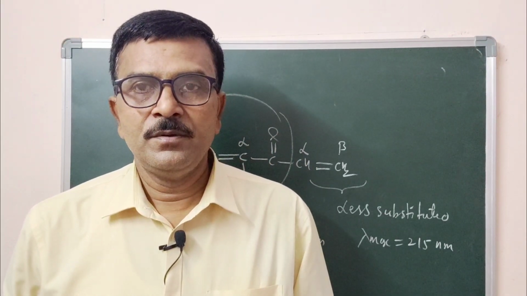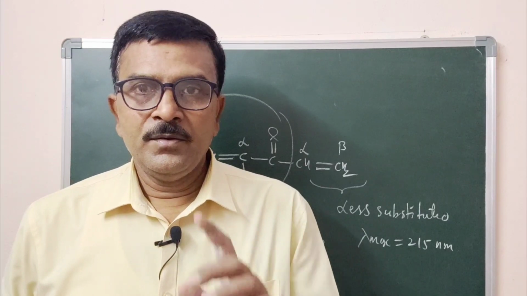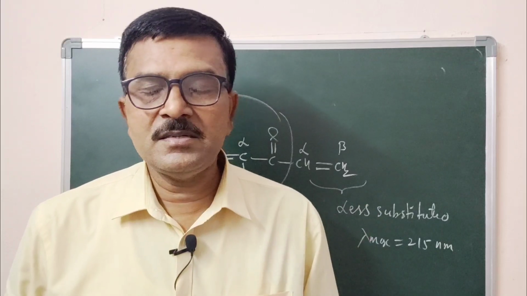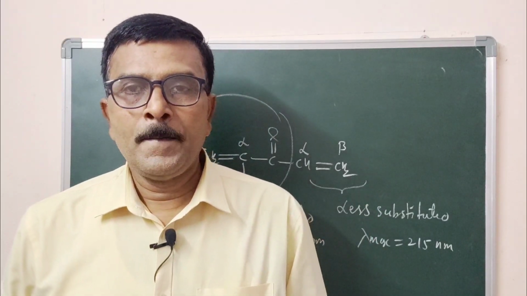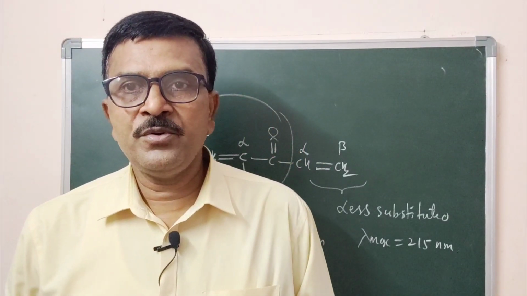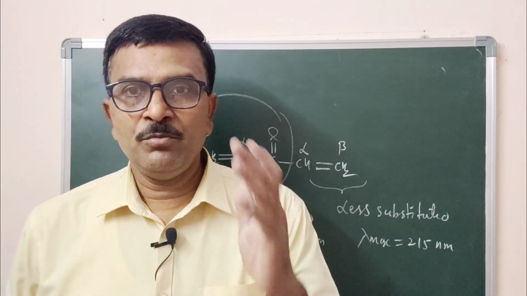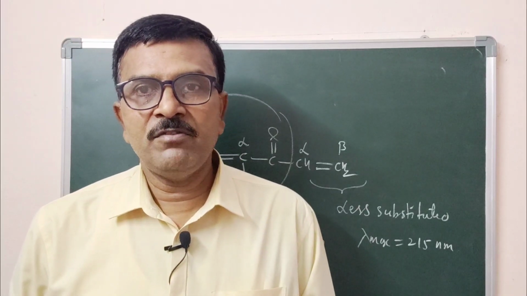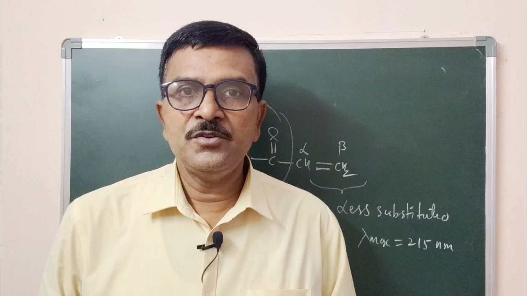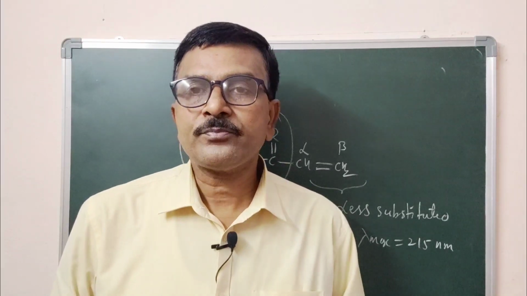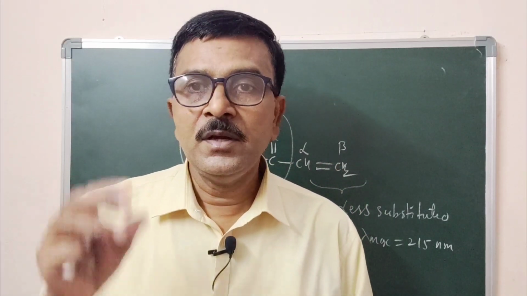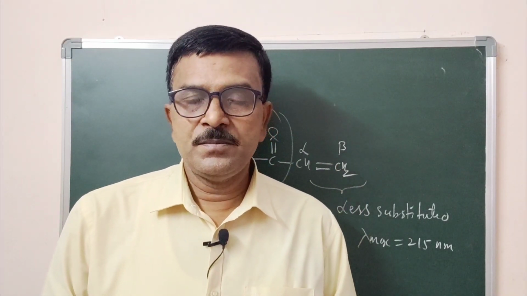Example, cis when compared to trans. So cis appears at a shorter wavelength, trans appears at a longer wavelength. Now coming to the cross conjugated system, the more substituted conjugated system has a longer wavelength of absorption when compared with the least substituted conjugated system, which has a shorter wavelength of absorption. So only these are the 4 factors that are included in the syllabus.